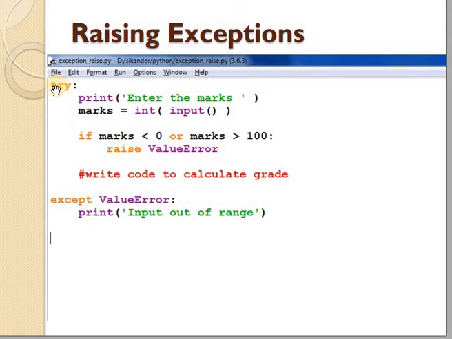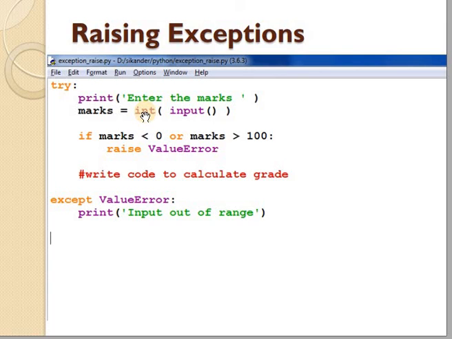Here you can see that in the try block, print "enter marks" means we are taking the input from the users. Now marks is equal to int(input). Input is the method through which we are taking input from the users, and here int is the typecasting.